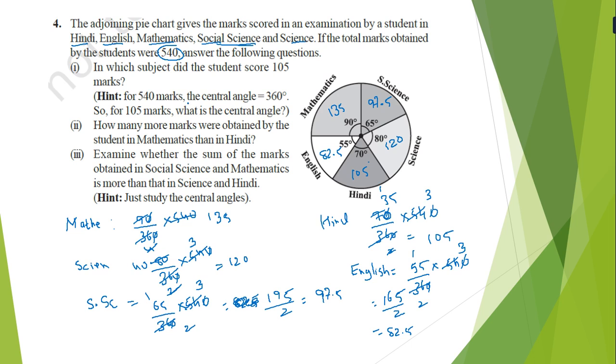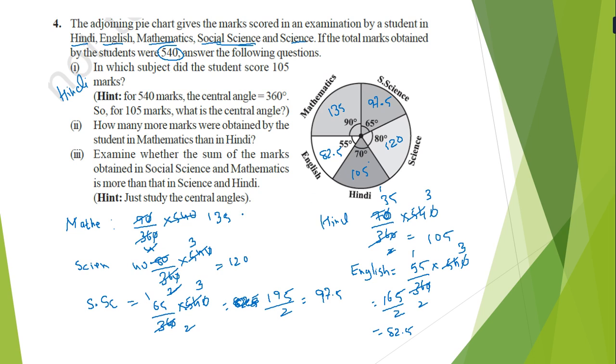Now you will see what the central angle is. In which subject did the student score 105? The answer is Hindi. Next question: how many more marks were obtained by the student in mathematics than in Hindi?